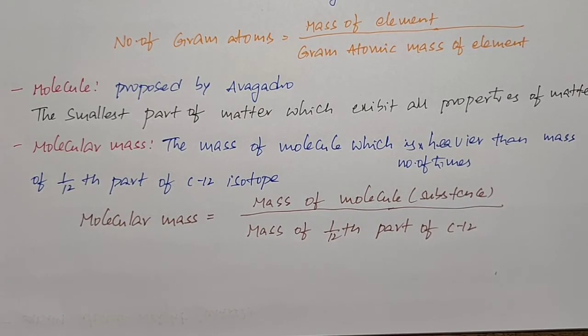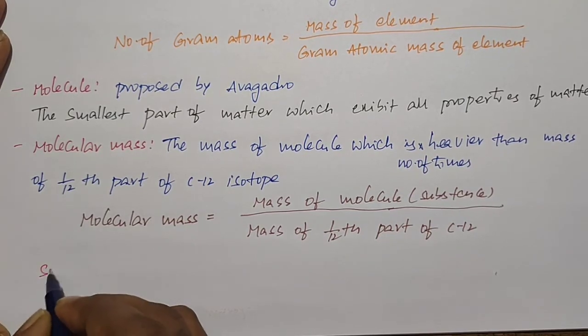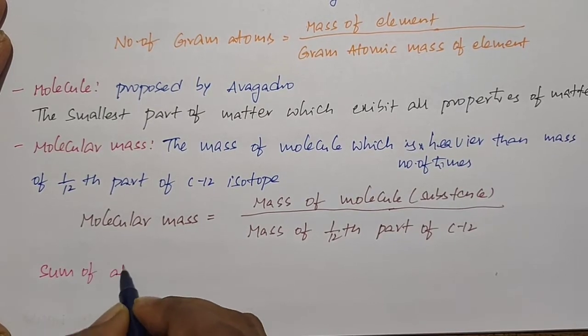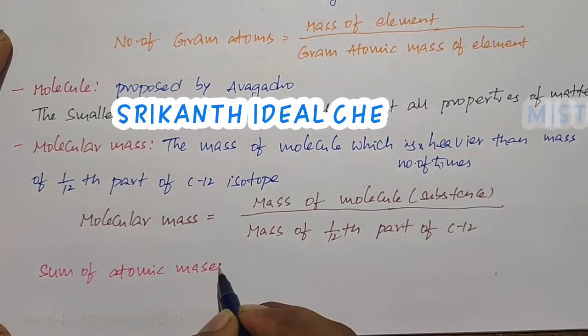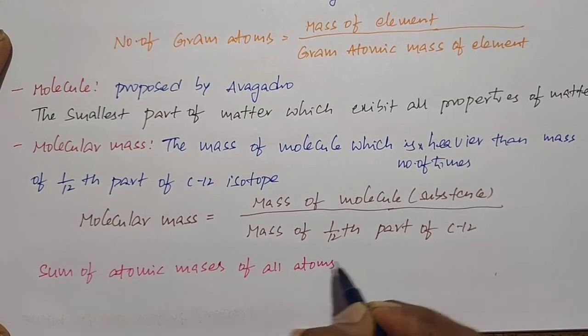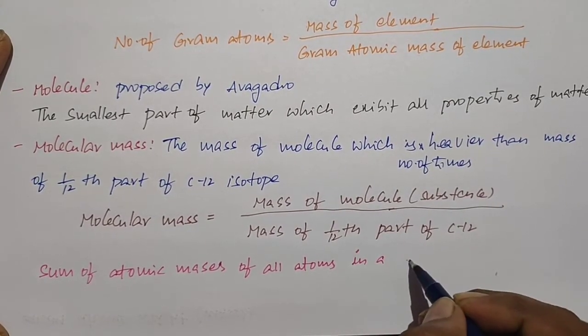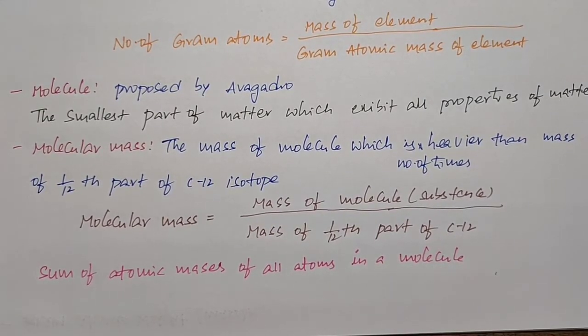So I have one more definition to find the molecular mass. That is sum of the atomic weights of all atoms present in the molecule we call as a molecular mass. Sum of atomic masses of all atoms in a molecule is called as a molecular mass.